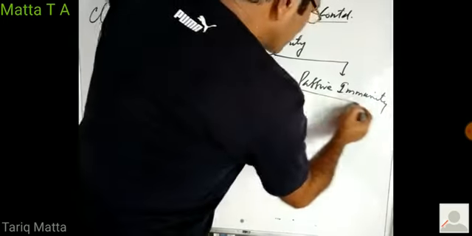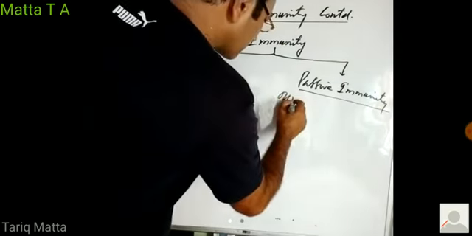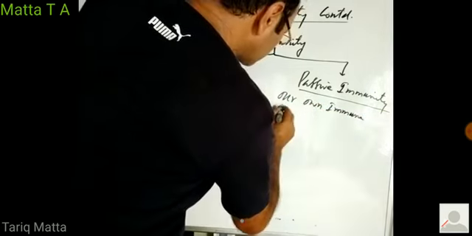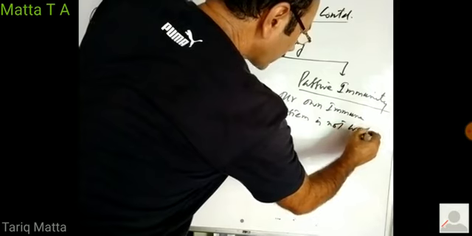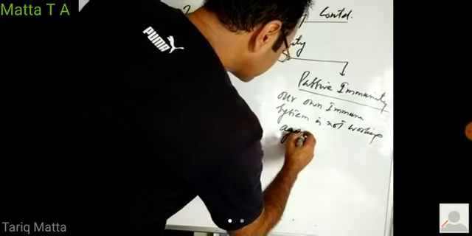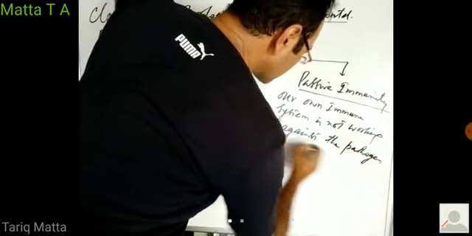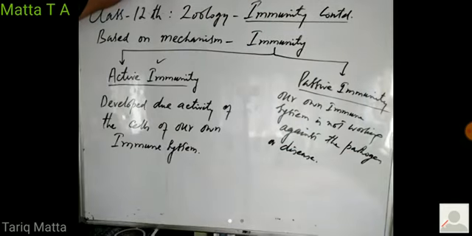Then there is another method of immunity that is known as passive immunity. In passive immunity, our own immune system is not working against the pathogen or disease. I will cite the example later on. So in passive immunity, the immune system of a person is not working against the pathogen or disease.